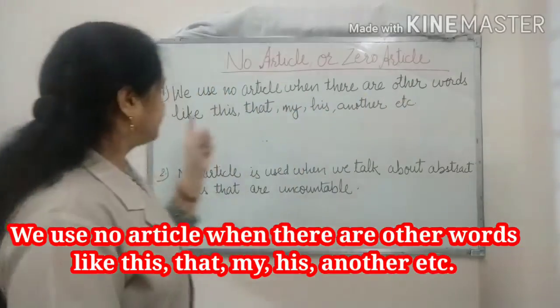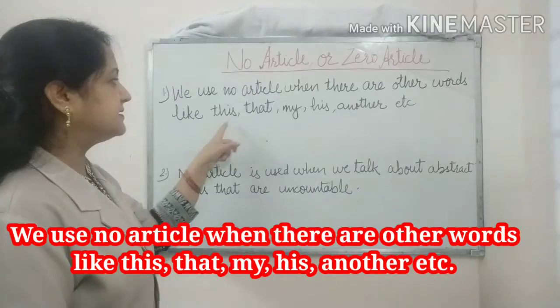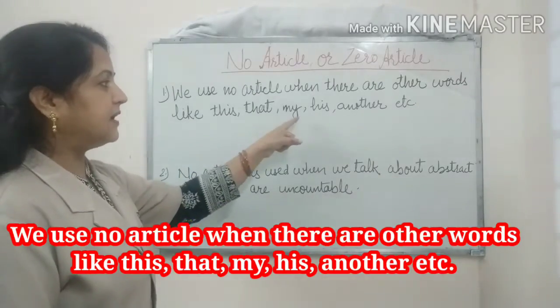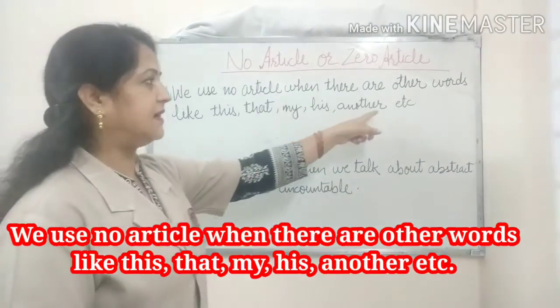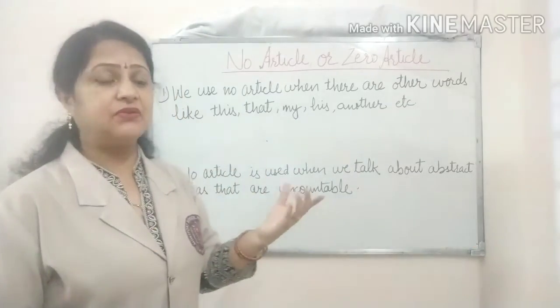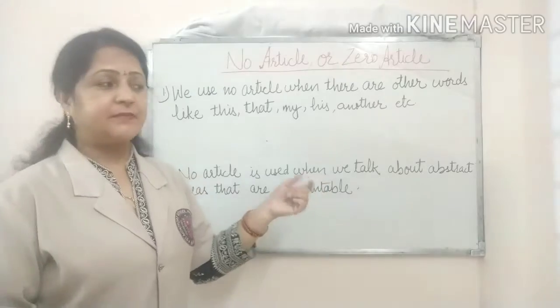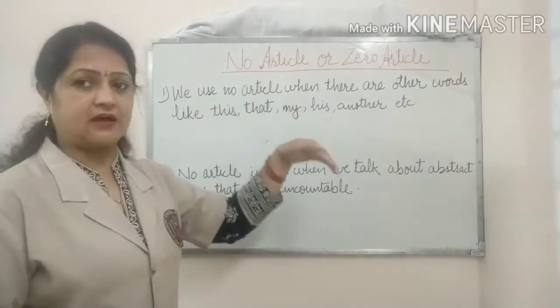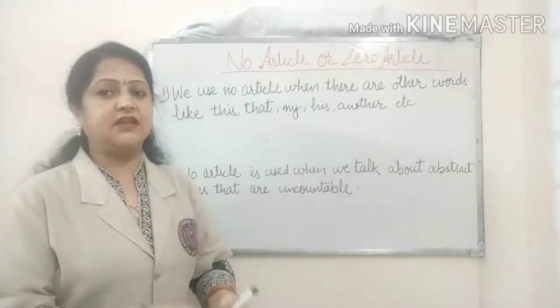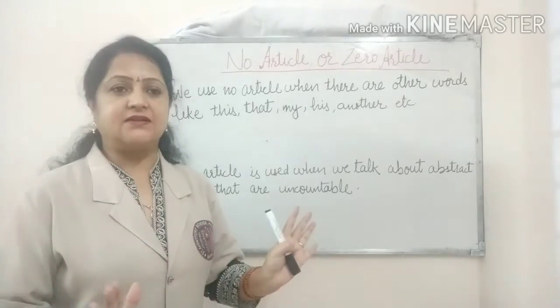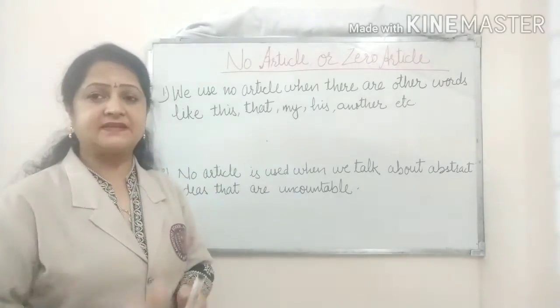So the first condition that is given here is we use no article when there are other words like this, that, my, his, another, etc. So whenever we use these words with a noun, that means these words precede the noun, in such cases we need not use any article. So let's take some examples here.